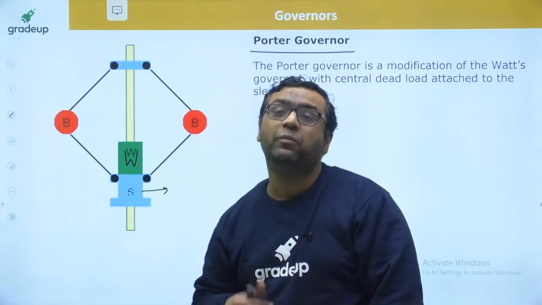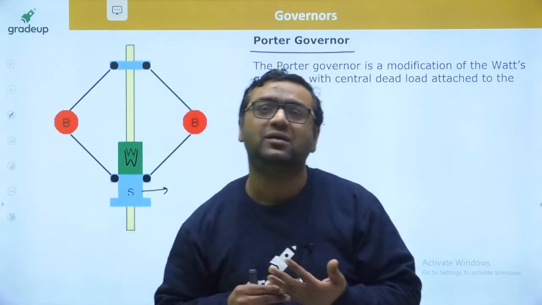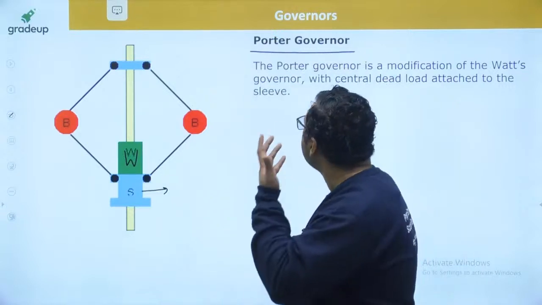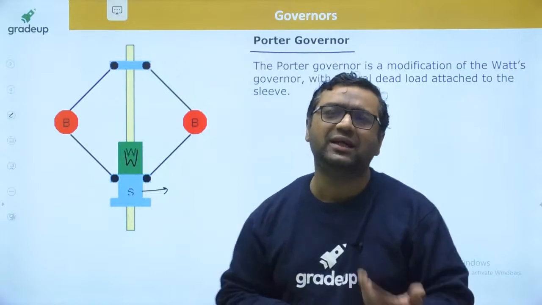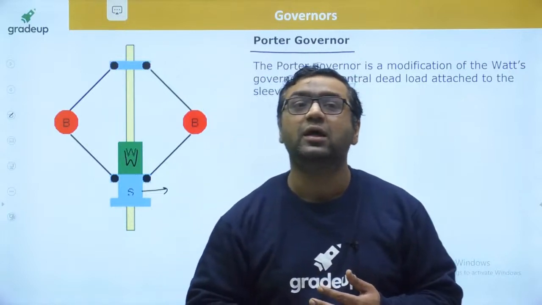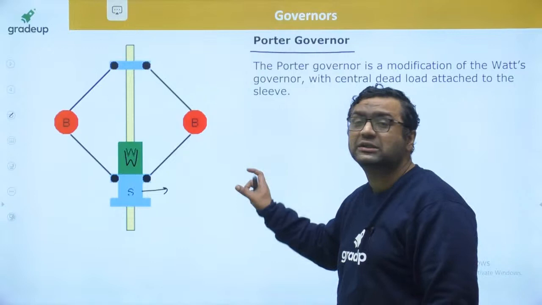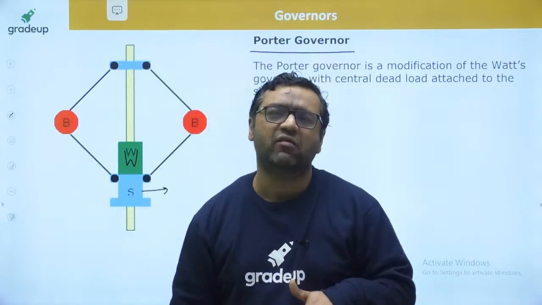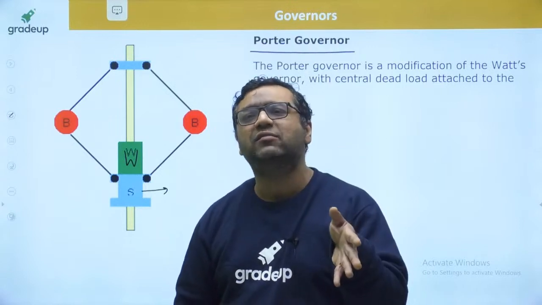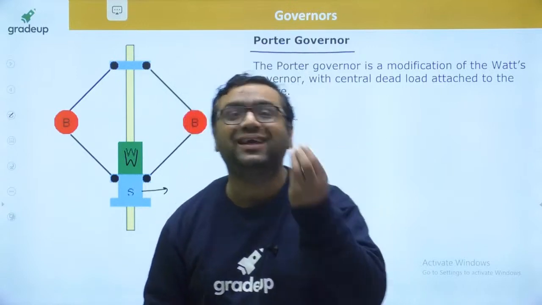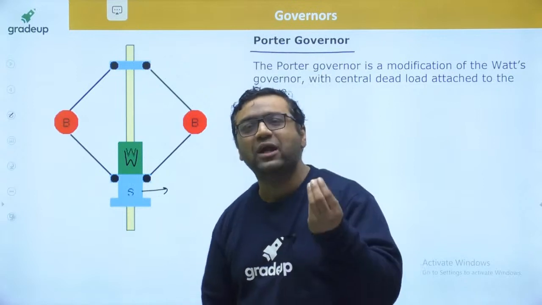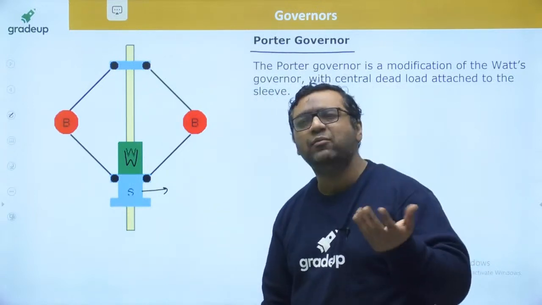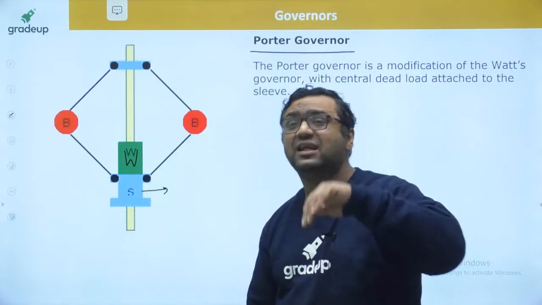But guys, the problem was, thanks Velmurugan, that before Sir Porter, the governor which was there was not a practical governor. This was the first governor which was capable of running in engines. And as it was the first governor, the main point was that it was a working governor. That was the big thing. At that time, making a working governor was the first requirement.